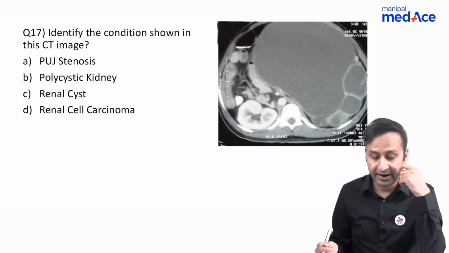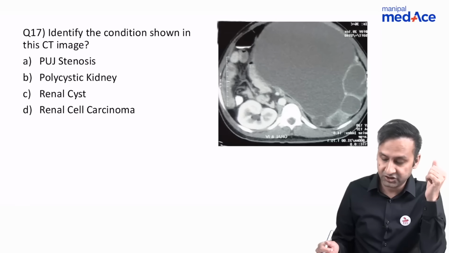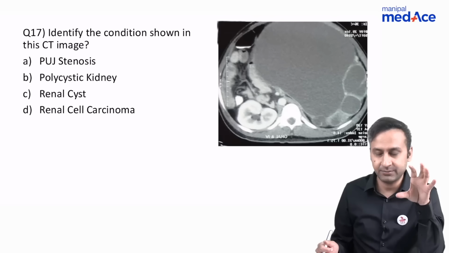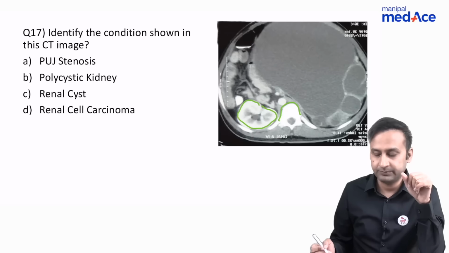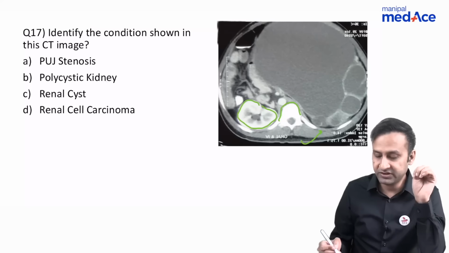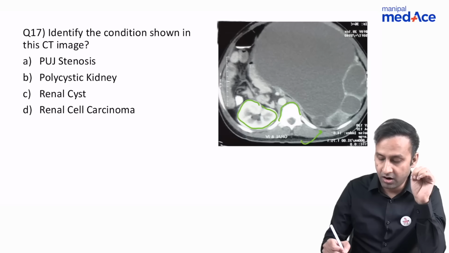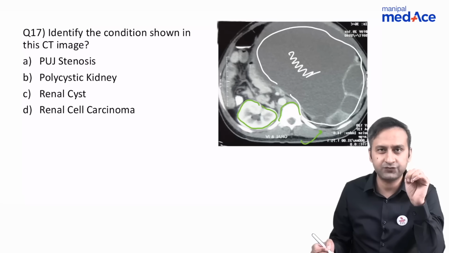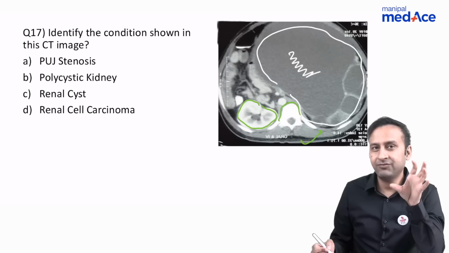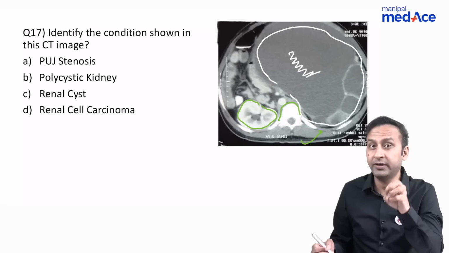Now, a difficult one. Identify the condition shown in this CT image. So first of all, let's dissect this image. What is this CT image? I can see the vertebra. I can see kidney on one side. So it means it's a CT image of the abdomen. On the contralateral side, where there should ideally be a kidney, I don't see any kidney. Rather, I can see a large cystic structure all throughout. And this cystic structure is very homogeneous because it contains fluid. So it means we're dealing with some form of a renal pathology which has accumulated fluid in itself.